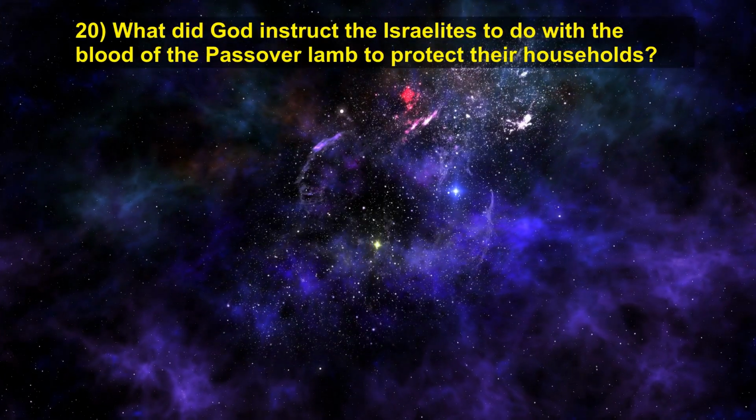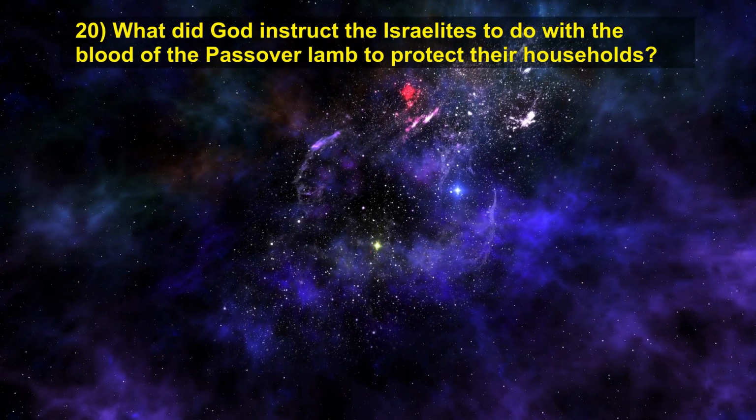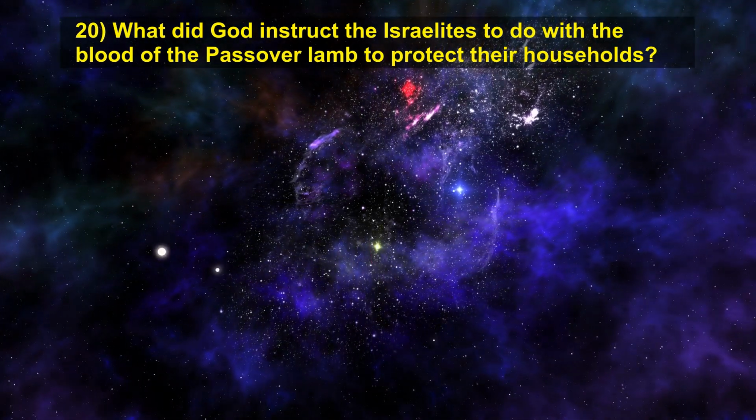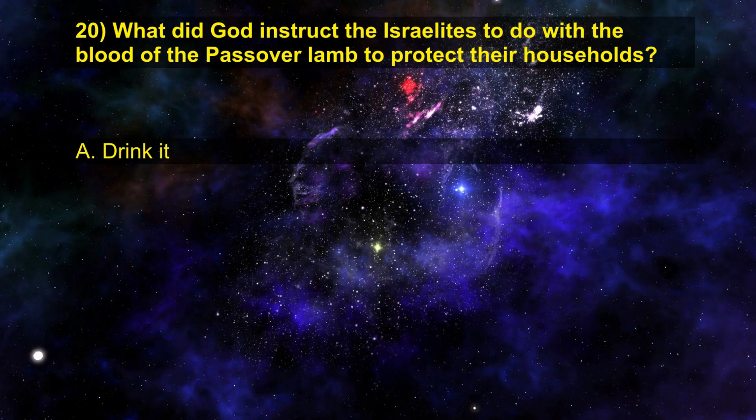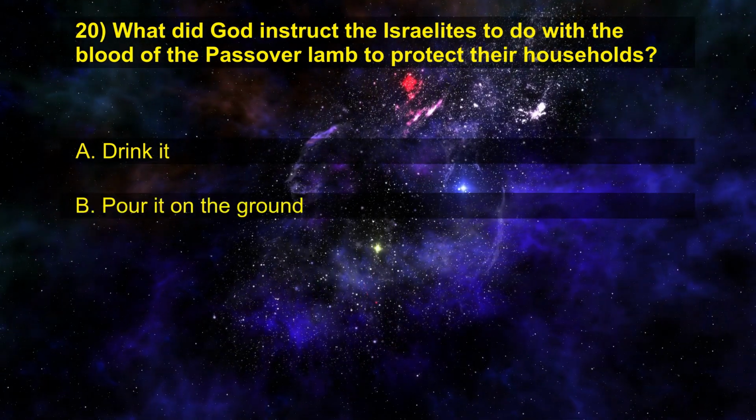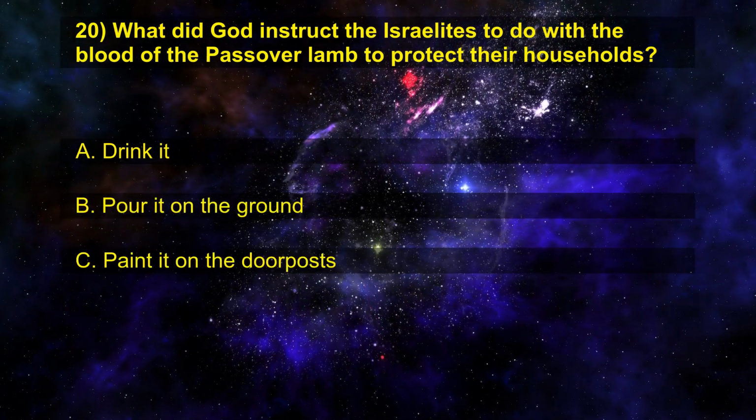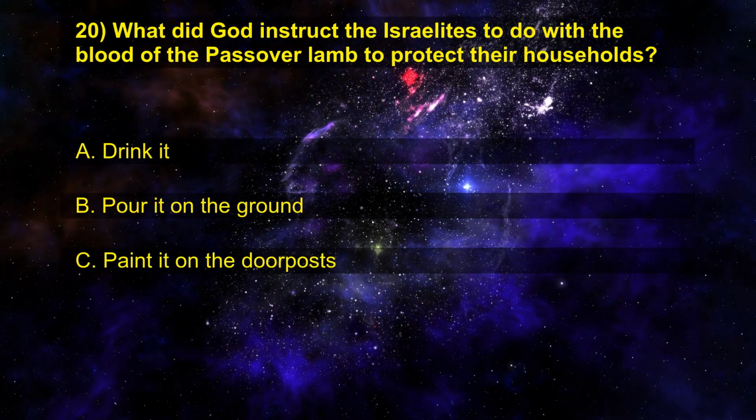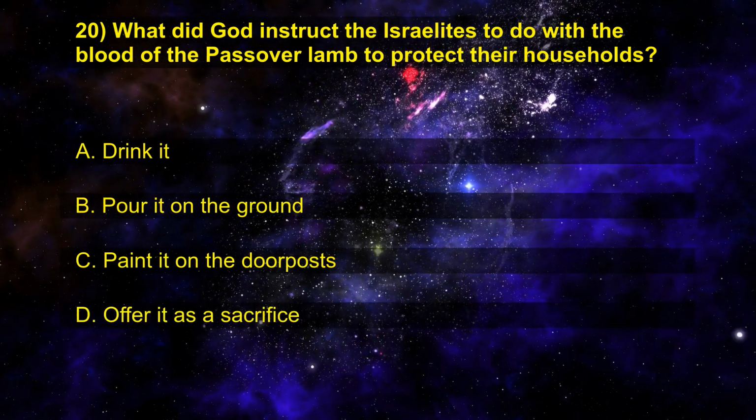20. What did God instruct the Israelites to do with the blood of the Passover lamb to protect their households? A. Drink it. B. Pour it on the ground. C. Paint it on the doorposts. D. Offer it as a sacrifice.